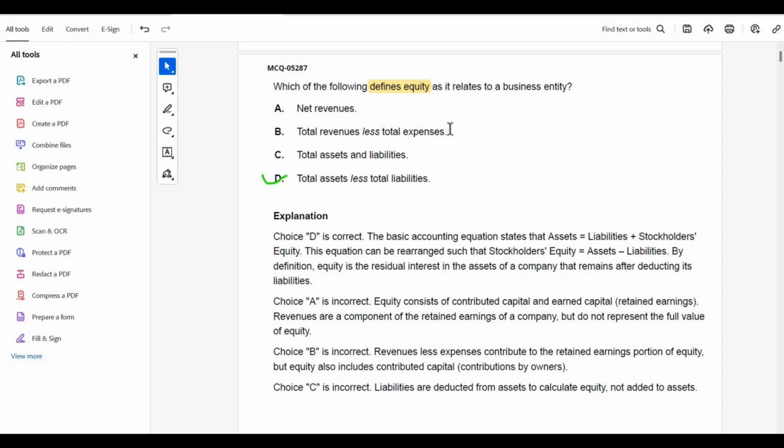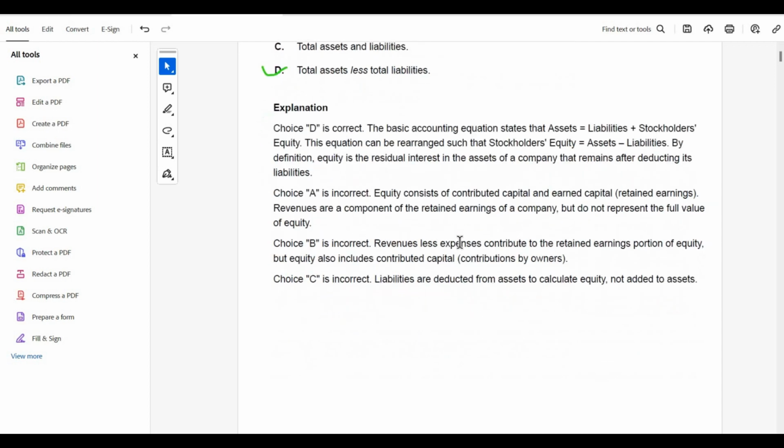So equity can also be defined as equity equal to total assets minus total liabilities. So moving on to the next one.